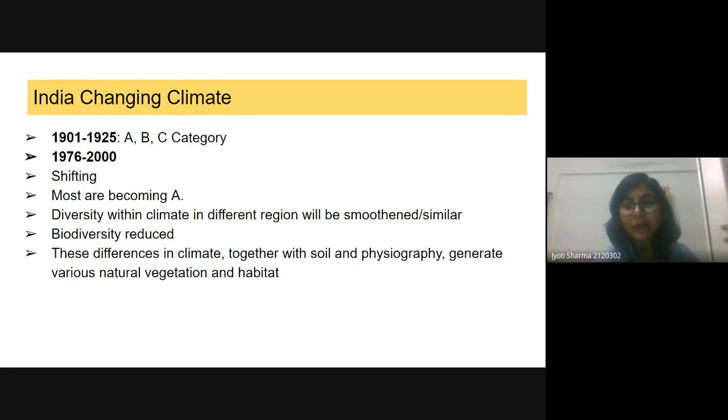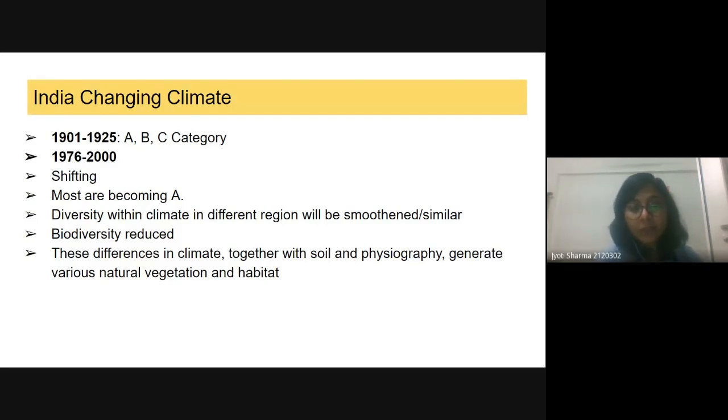Okay, so the climatic groups we had at that time, from 1901 to 1925, were A, B, and C. But when we collected the data from 1976 to 2000, we got to know that most of the B and C categories are merging into A only. So we are getting high temperature, high precipitation. Based on that, we can say that our climate is changing.